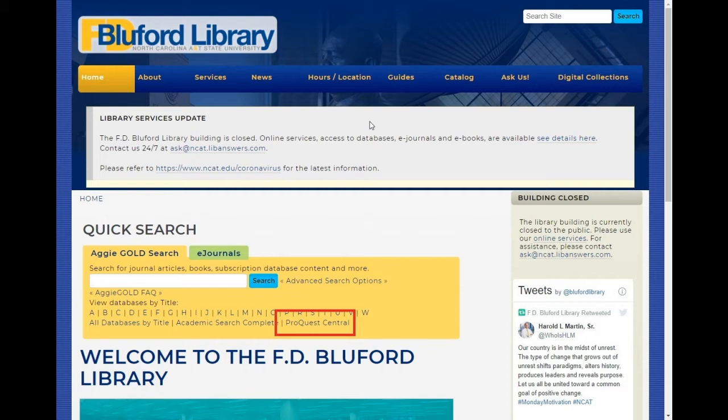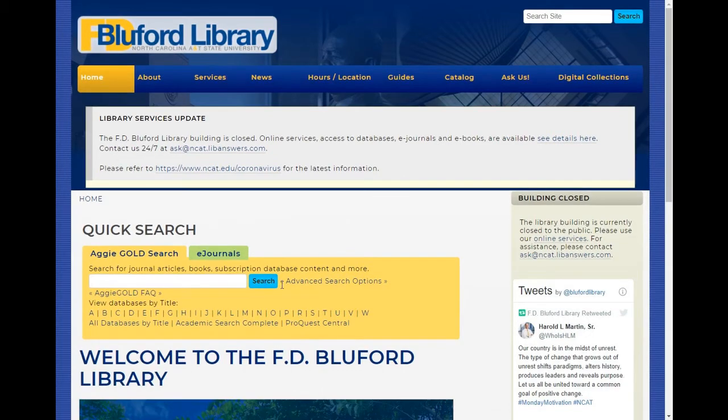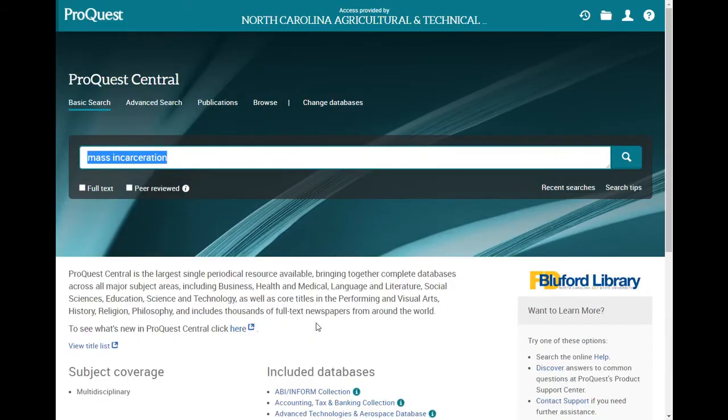Today, we'll be looking at mass incarceration and some best practices for searching. While we are focusing on mass incarceration today, these techniques will work for any topic you're researching and be applied to any subject area. I'll start by entering mass incarceration into the search window.